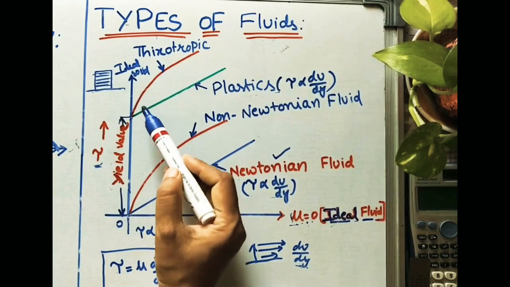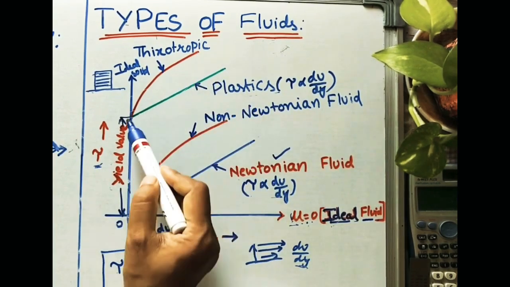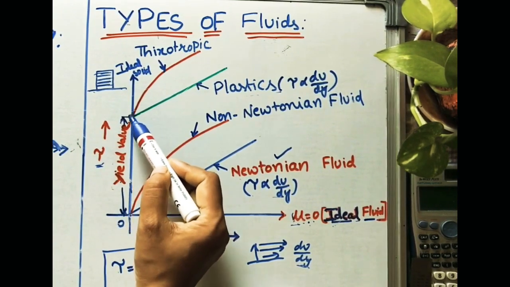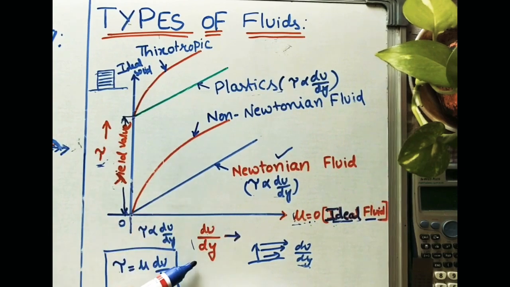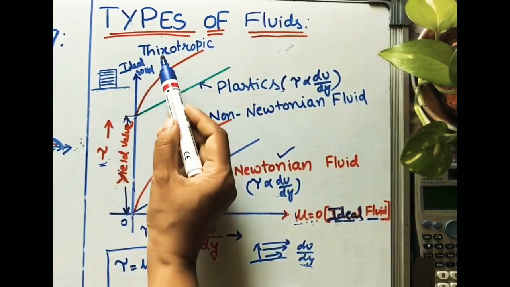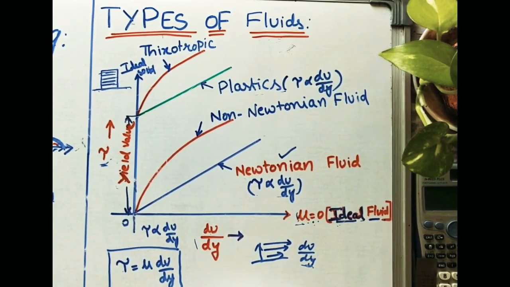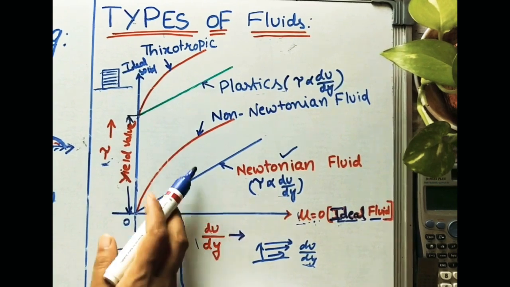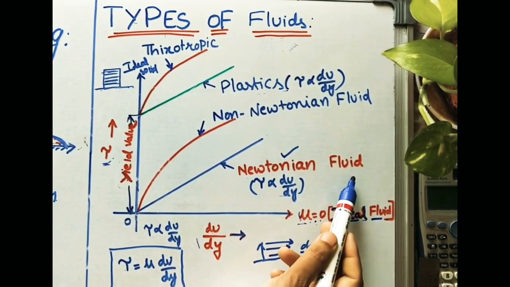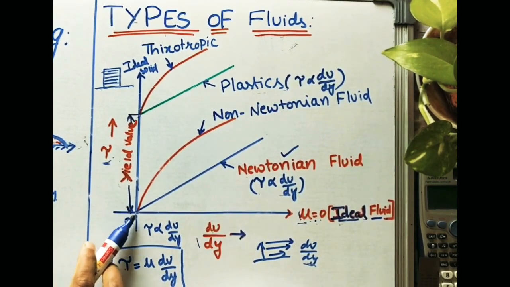Similarly, for this one, thixotropic fluids, after some yield value, after some initial shear stress, the shear stress is not proportional to shear strain. It shows in the curved form. So this is called thixotropic fluids. This is the graph explaining different types of fluids. In our syllabus, we are dealing with Newtonian fluids. In exams, it is very important.